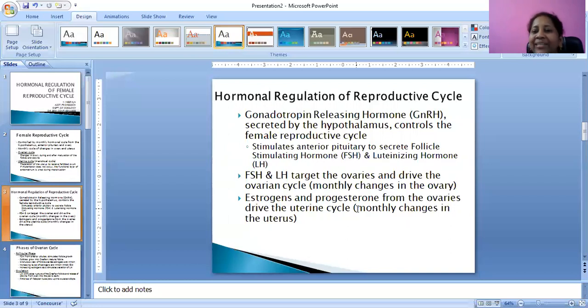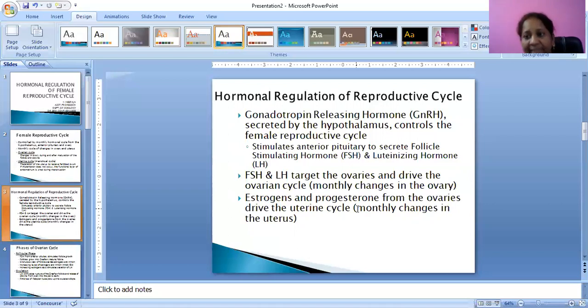Coming to estrogen and progesterone, these two hormones, which are secreted by the ovaries, drive the uterine cycle, the monthly changes in the uterus. Changes occurring in the ovary are called the ovarian cycle. Changes occurring in the uterus are called the uterine cycle.